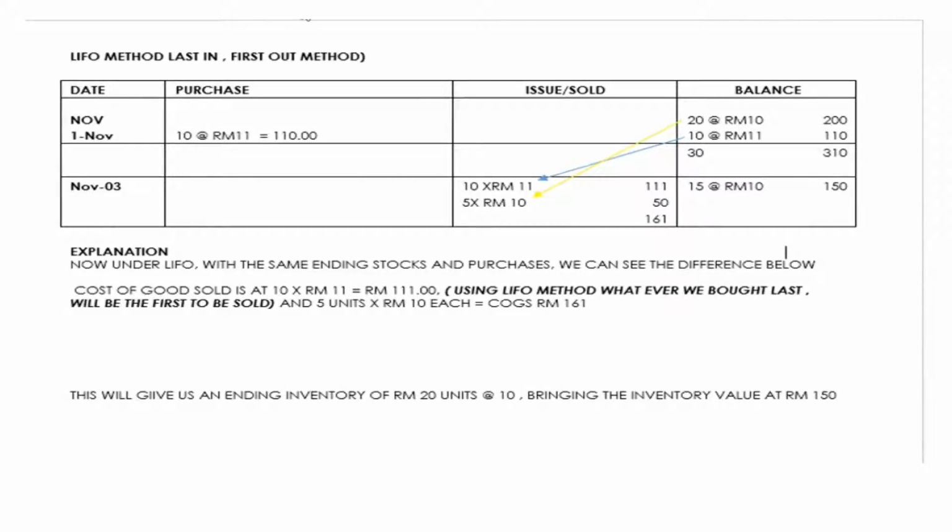Now, the LIFO method, last in, first out. Same as before, but now under LIFO, the ending stock is different, you can see the difference below. Using the LIFO method, what we bought last will be the first to be sold: 10 units at $11 and 5 units at $10 each. Cost of goods sold will be 160. This will give us an inventory of 20 units at 10, bringing the inventory value to 150.